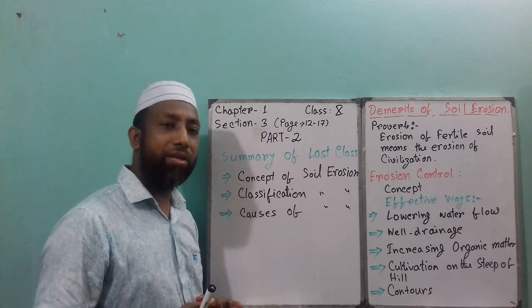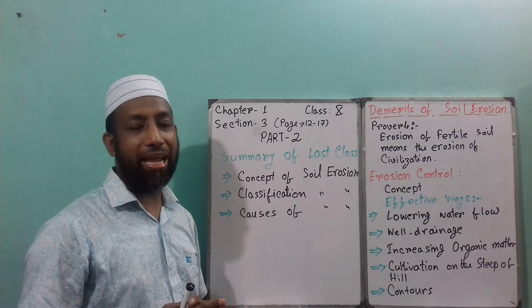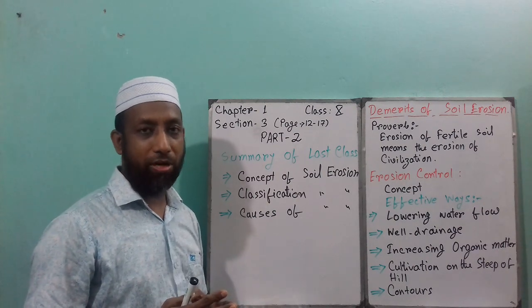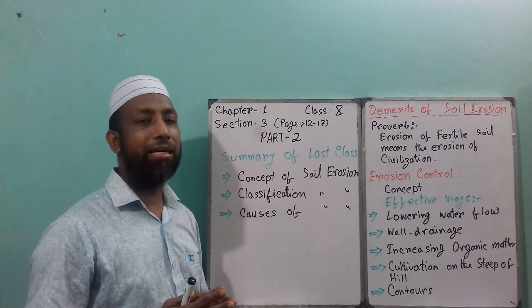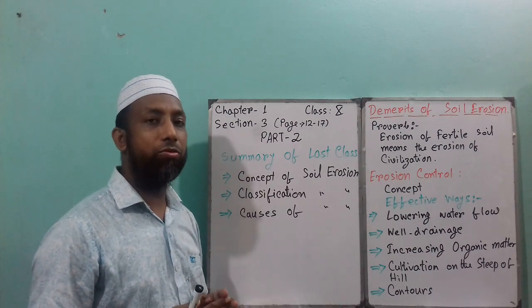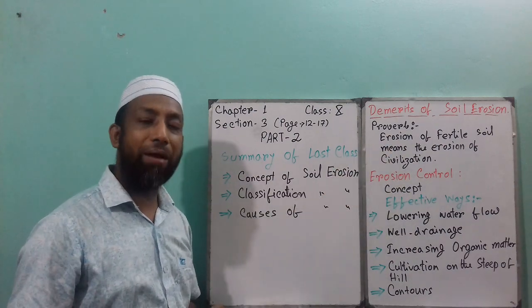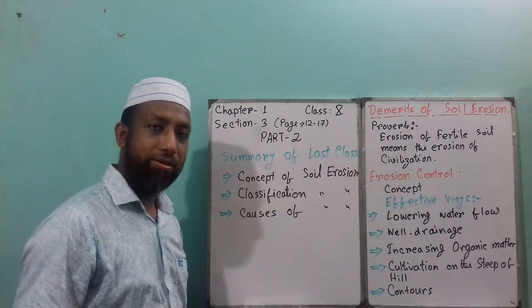There are too many disadvantages of soil erosion. You cannot find any one reason behind an advantage of soil erosion, but I can give you many points regarding its disadvantages or demerits.